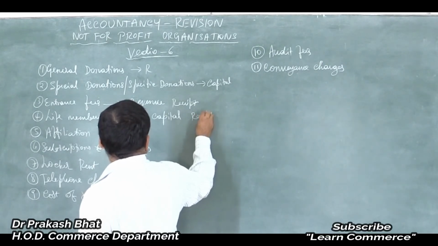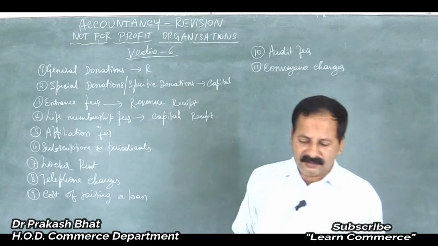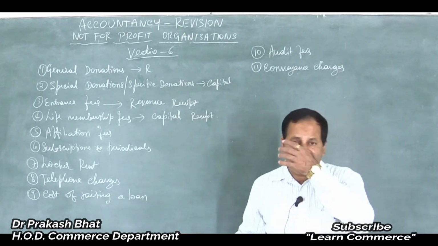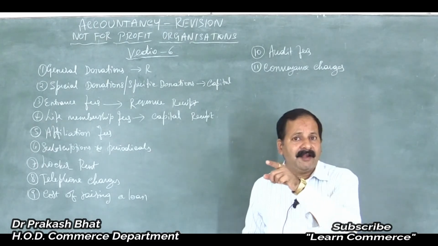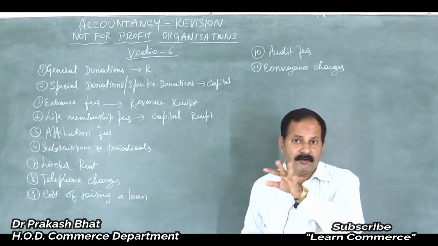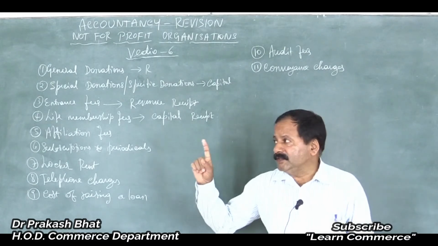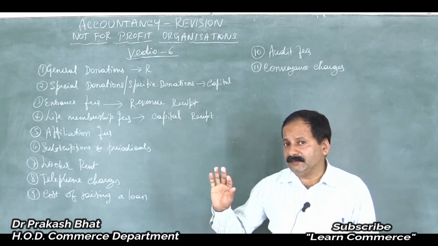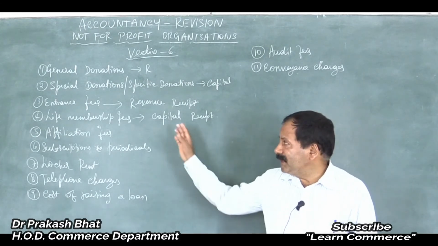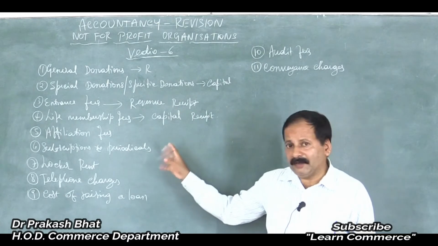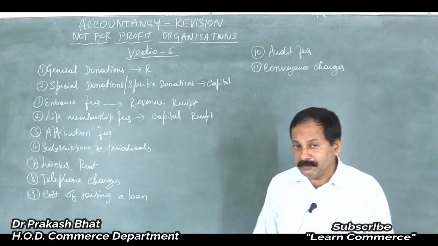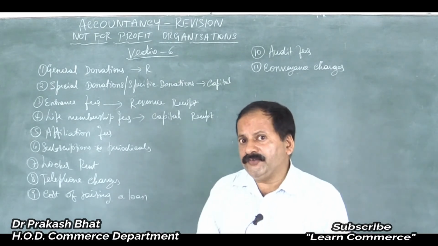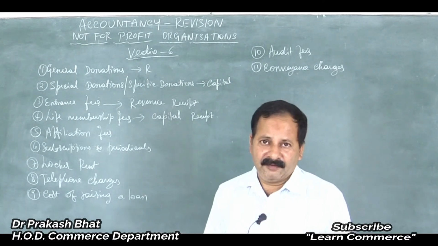Remember friends, in the examination most of the times they will ask you this practical oriented question as classify the following into capital and revenue. They will not say capital expenditure, revenue expenditure, capital receipt, revenue receipt. In that case, you just write capital or revenue depending upon the item. Don't write receipt or expenditure if you are not sure. If you are very sure, then write the entire thing.